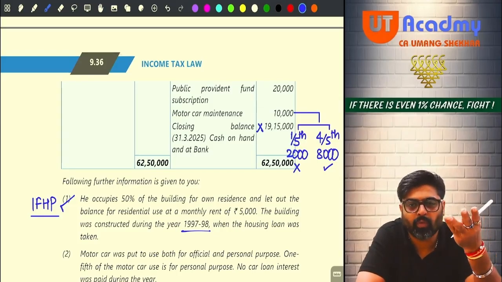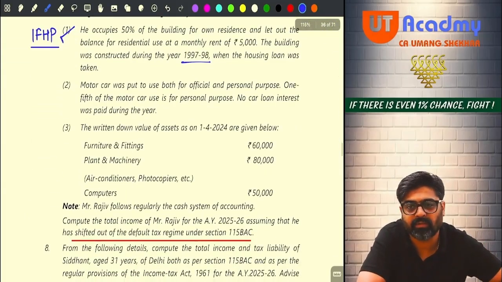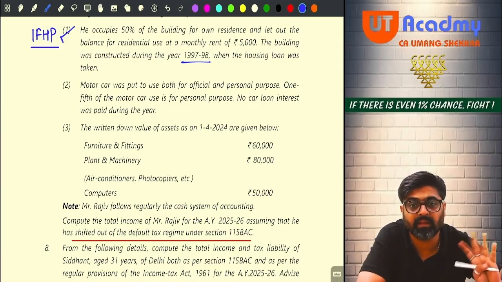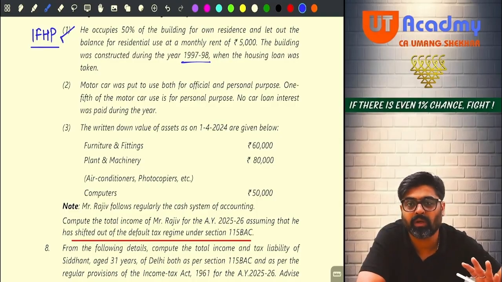Have they given you any opening WDV of the motor car? Go to information number 3. Can you see information number 3? The written down value of the assets as on 1st April 2024 is given below. Furniture fittings, opening WDV given. Plant and machinery, opening WDV given. See, in that plant and machinery block, which type of assets are there? Air conditioner, photocopiers, etc. Meaning there is no mention of motor car. Okay, no? Now, computers are also given. Meaning that there is no opening WDV of motor car block.